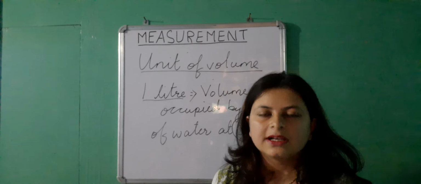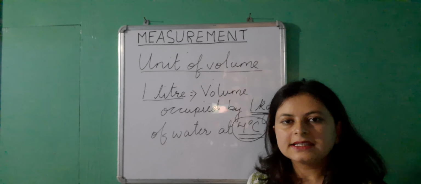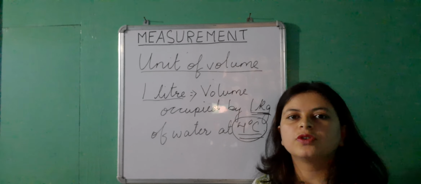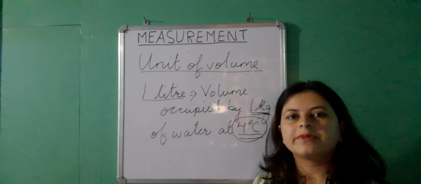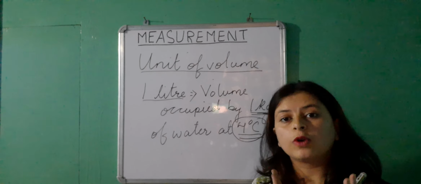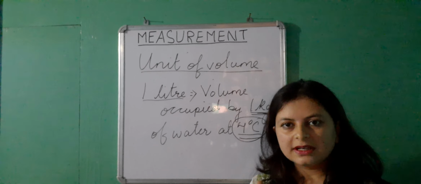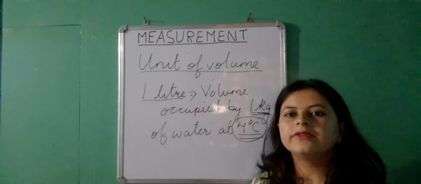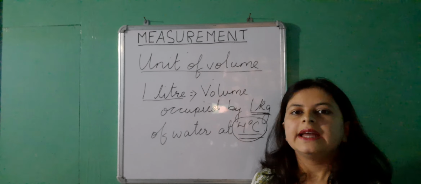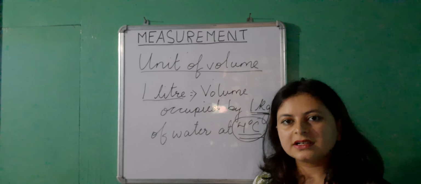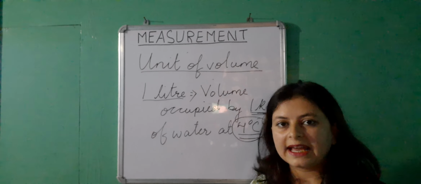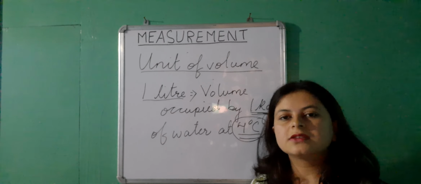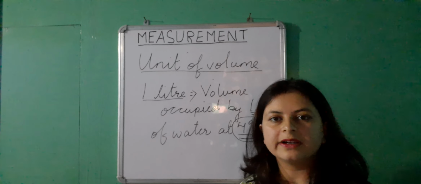Okay, so let me give you a recap of what we have done in today's class. Firstly, we learned the reason why all physical quantities do not have a unit. If the quantity happens to be the ratio of two similar quantities, then the quantity will be unitless, it will not have any unit. Then we learned the SI unit of length, which is meter, defined in terms of the distance traveled by light in vacuum. We also learned the subunits, submultiples and multiples of meter, for smaller and bigger measurements.